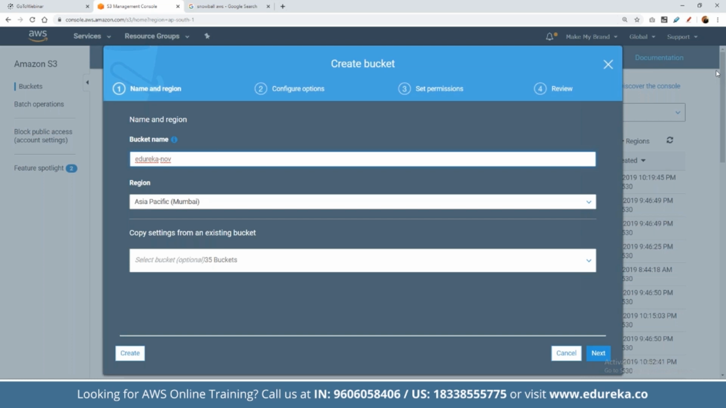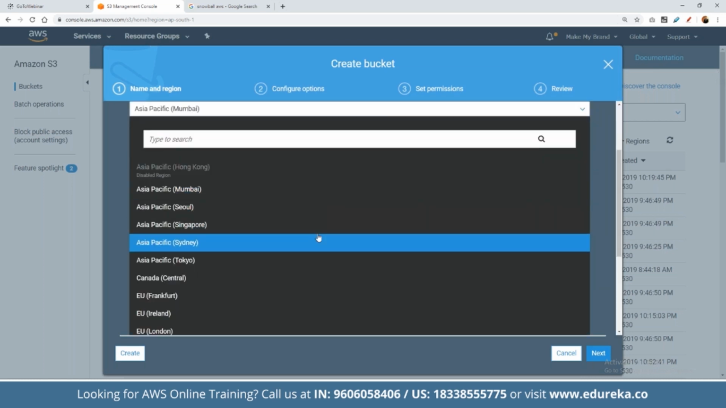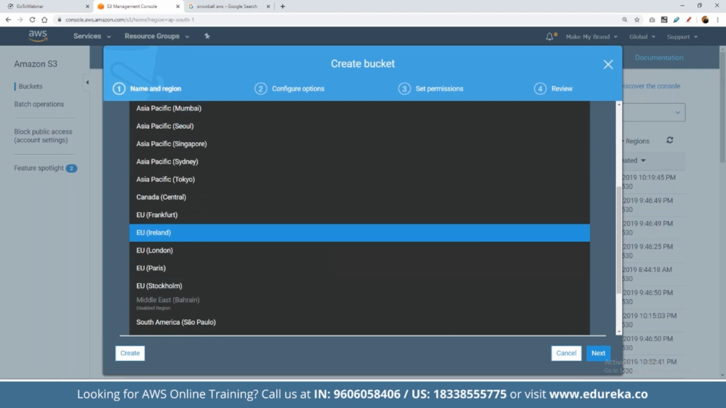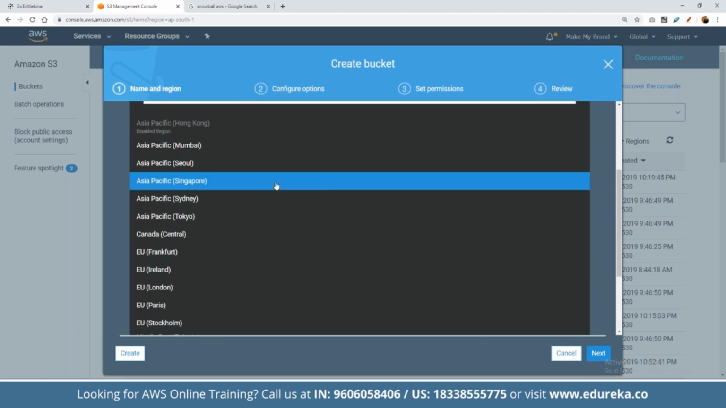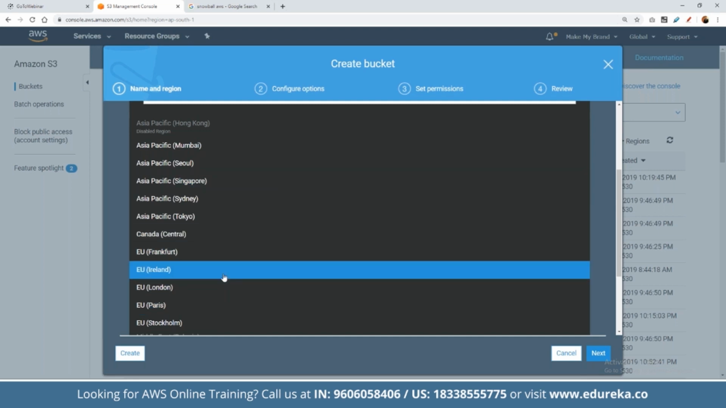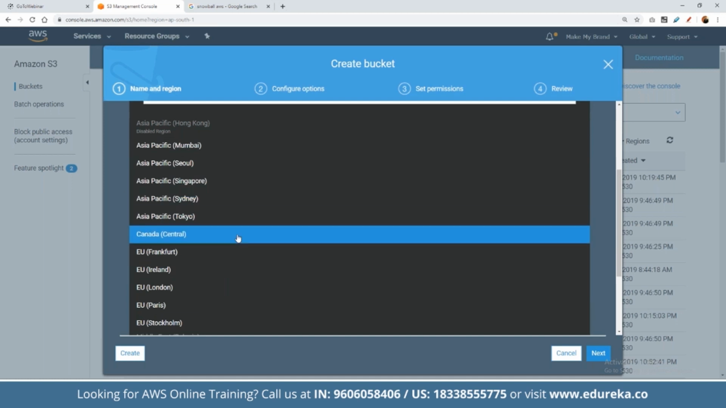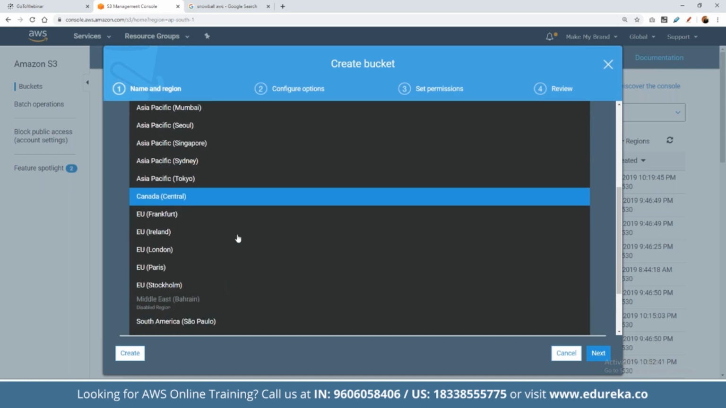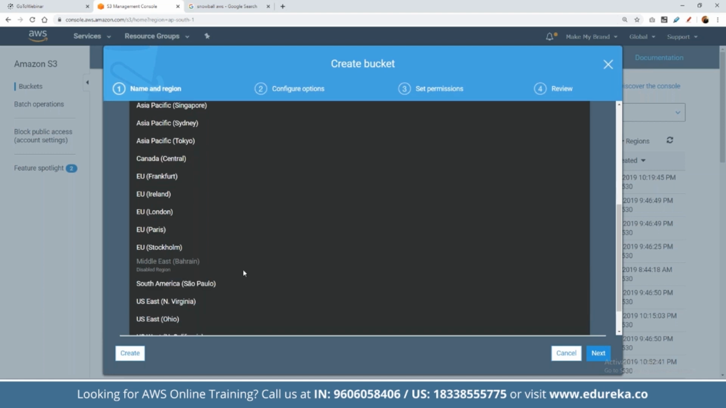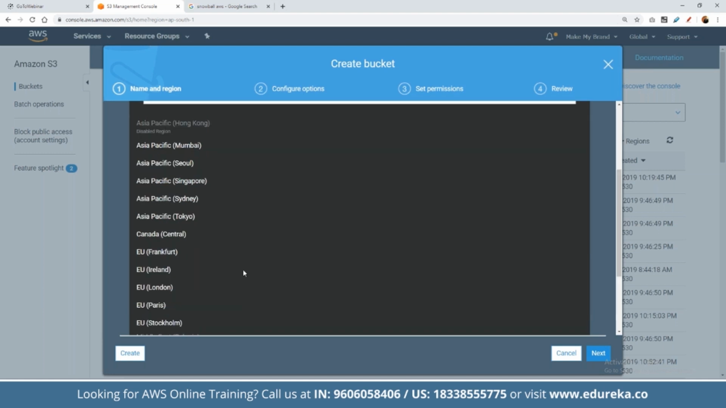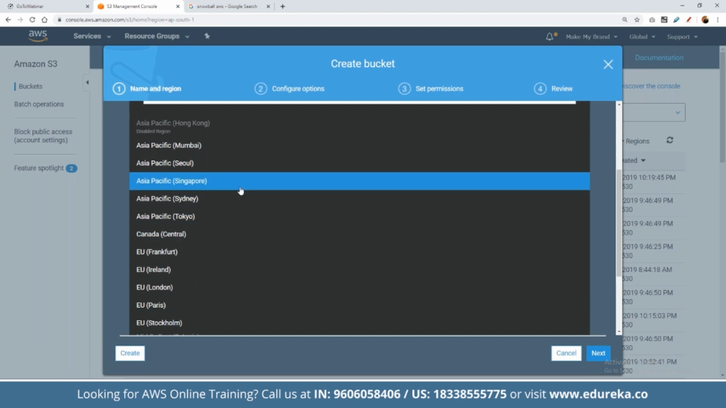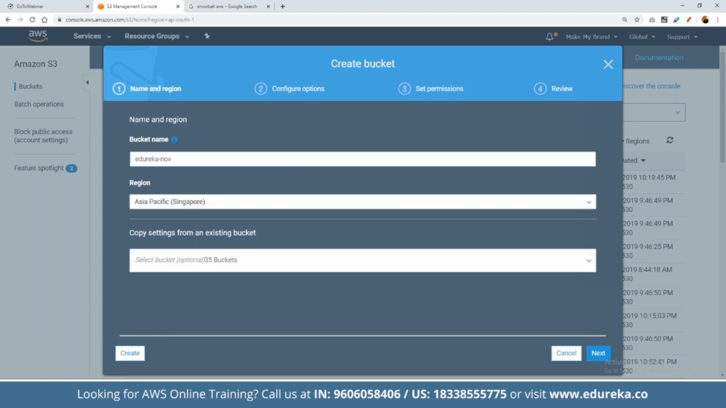As we had discussed, AWS services are deployed in multiple regions, right? So for example, suppose our users are based in Singapore. Then definitely we don't want to launch this in Paris. We don't want to store this in Ireland, Mumbai, Stockholm or Sao Paulo, right? We want this entire bucket to be available in the region closest to our end users. So if our users are based in Singapore, we can choose Singapore.